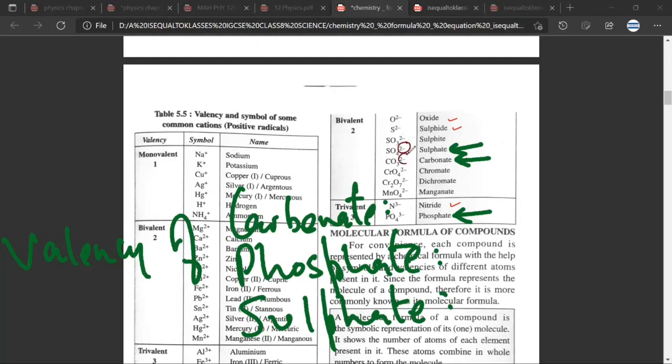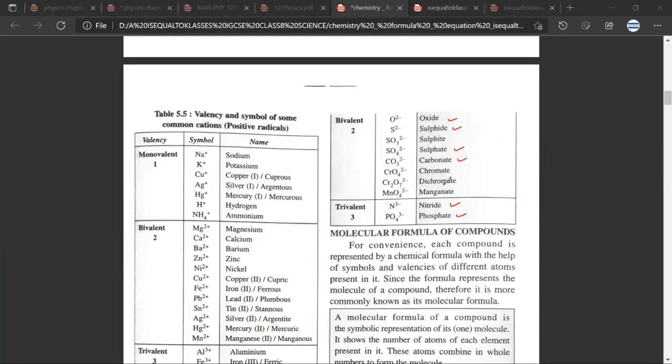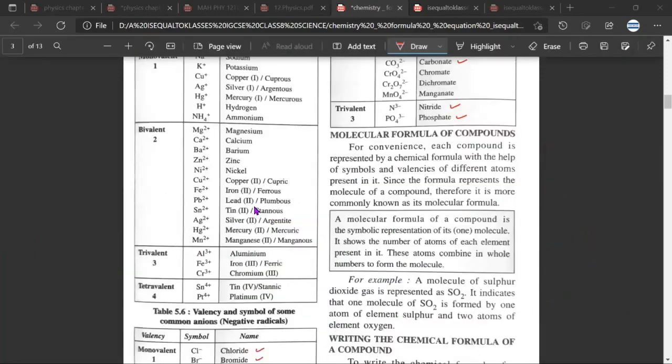Have you understood? Yes, sir. Or still there is a doubt? No, sir. So the valency of carbonate is -2. The valency of phosphate is -3. The valency of sulfate is -2. Any doubt till here? No, sir. So if there is a doubt, please let me know. No doubt, sir.